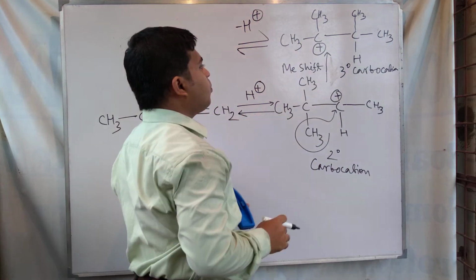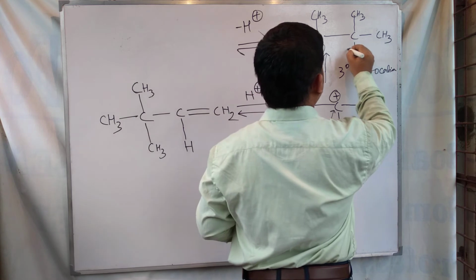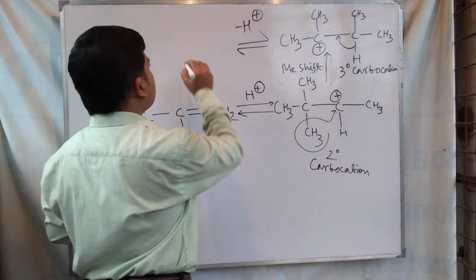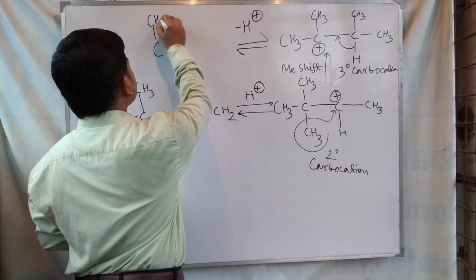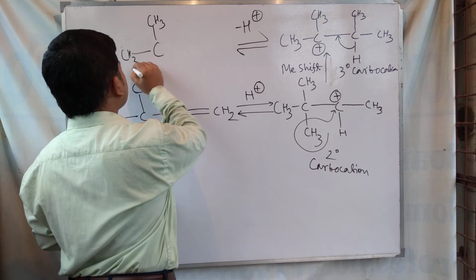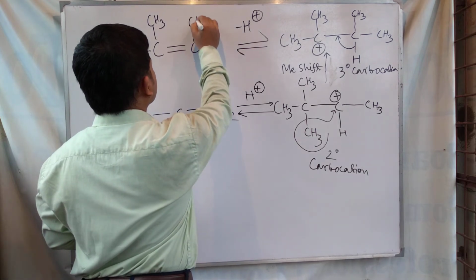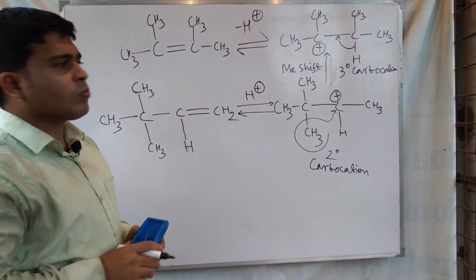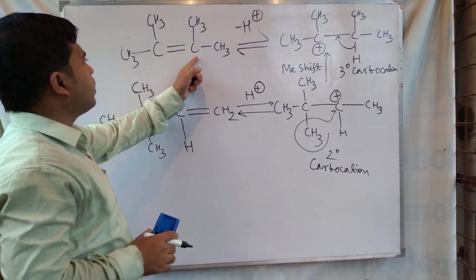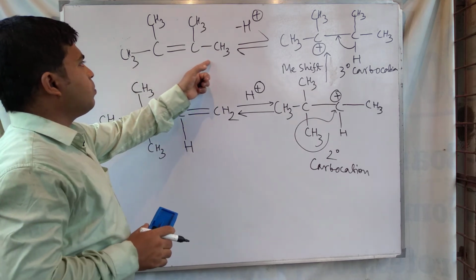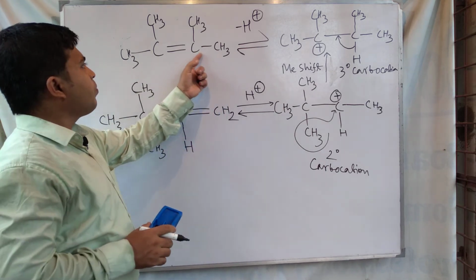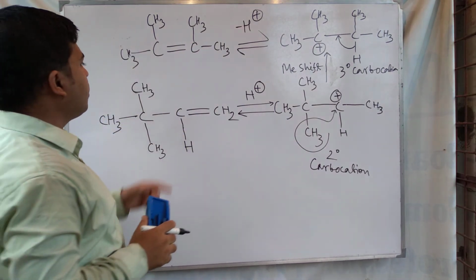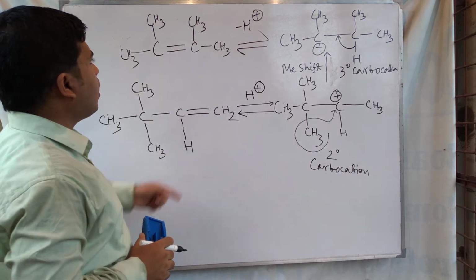H plus is removed from this molecule, and this one is formed, the stable, symmetrical alkene. In this carbon 2 methyl groups are present, and in this carbon 2 methyl groups are present. This type of alkene is produced after the rearrangement.